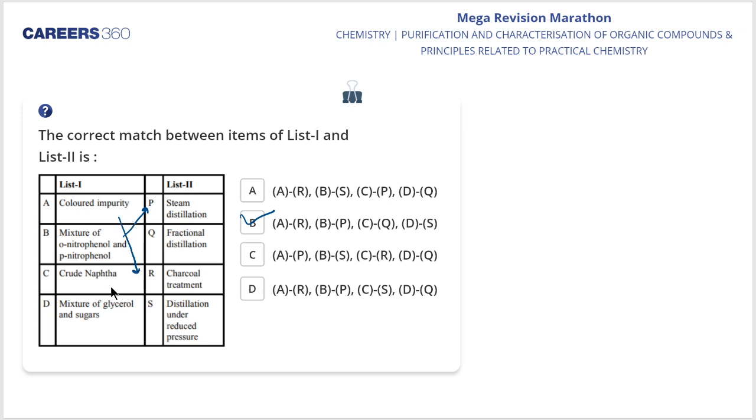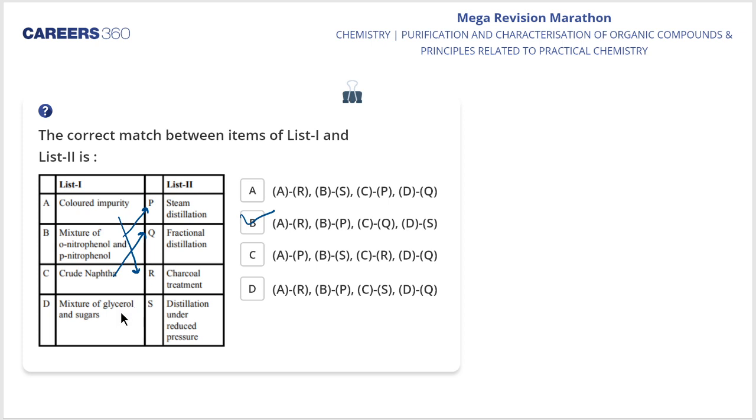This is true. But if I talk about crude naphtha and a mixture of glycerol and sugar, listen to it very carefully. Crude naphtha goes with fractional distillation, my dear students. If the boiling points of two liquids are not much apart, they are separated by this method. Naphtha is a flammable liquid hydrocarbon mixture, so it will be separated by fractional distillation.